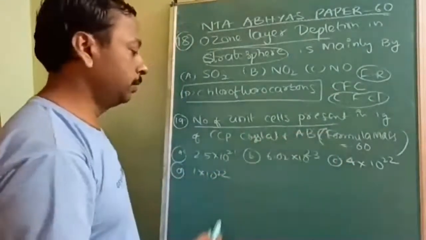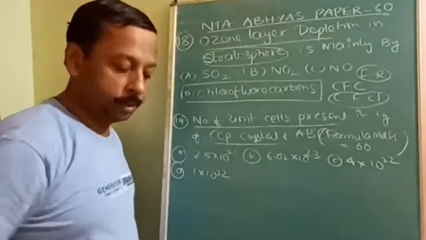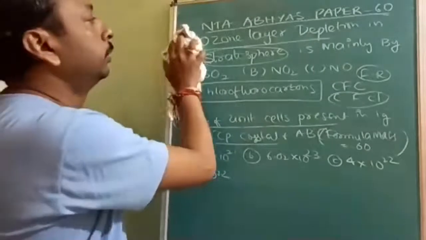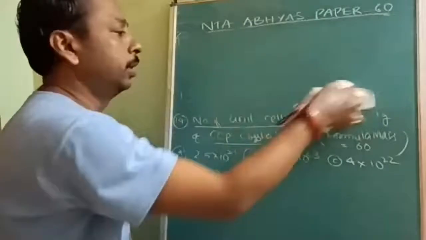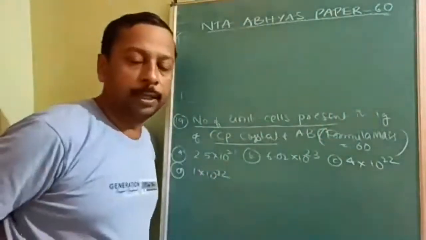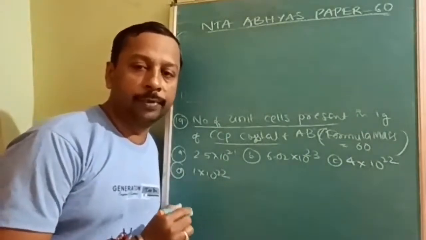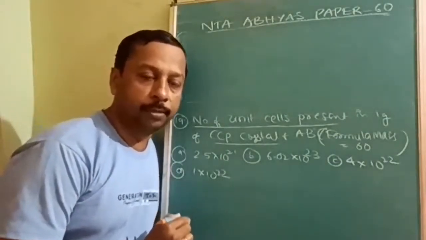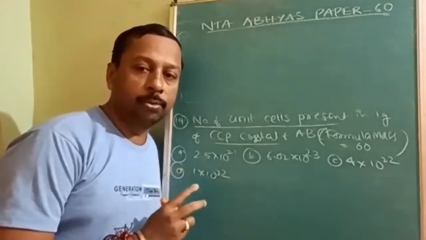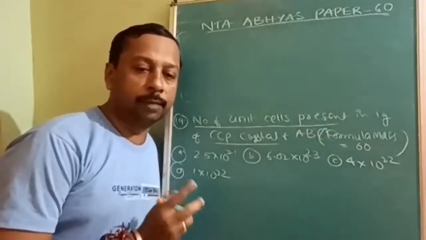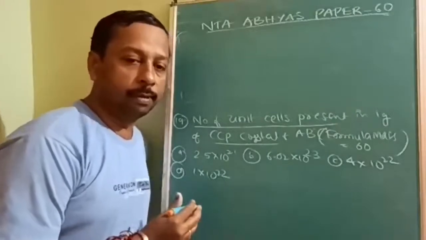Next question is from the solid state. Number of unit cells present in 1 gram of CCP crystal. Here in the 60th paper, we are at the 19th question. It's a numerical from the solid state, and a very repeated numerical. Just today one video lecture is uploaded on most repeated questions. Every time, one of two questions will appear in any of the shifts. So better to go through those two questions, and one question is given for practice also.